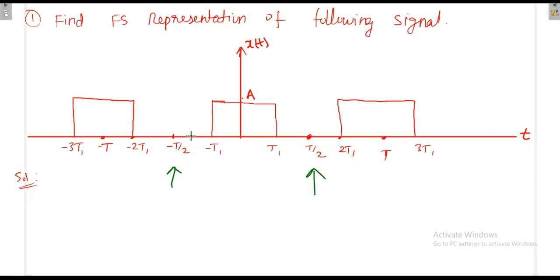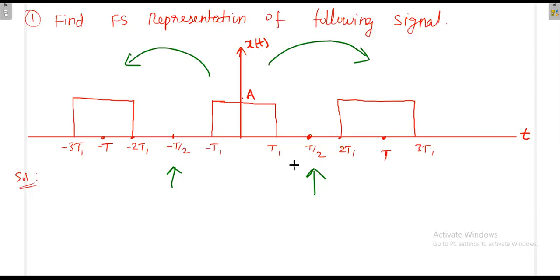This complete set, from minus t by 2 to plus t by 2, we can imagine as the basic set of the signal. You can repeat this on both sides. That's why we can take the period from minus t by 2 to plus t by 2. That means the period of the signal is just t.